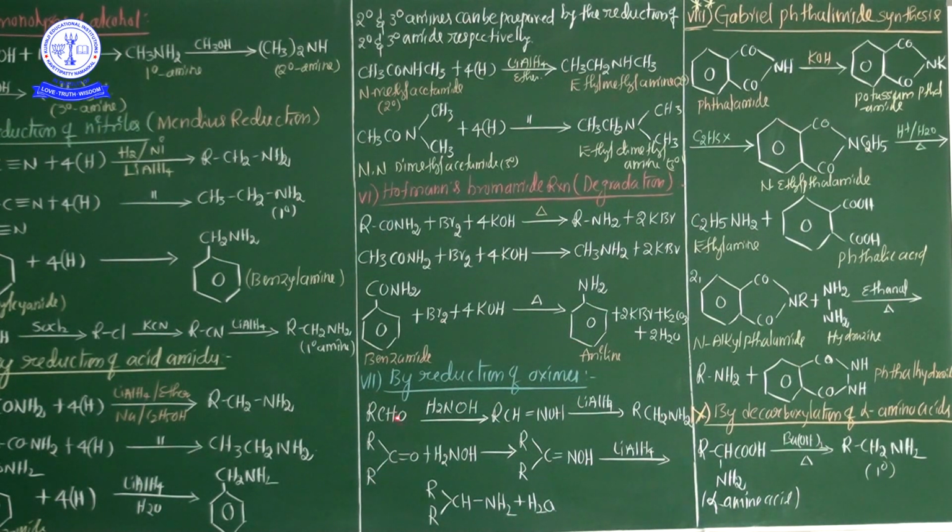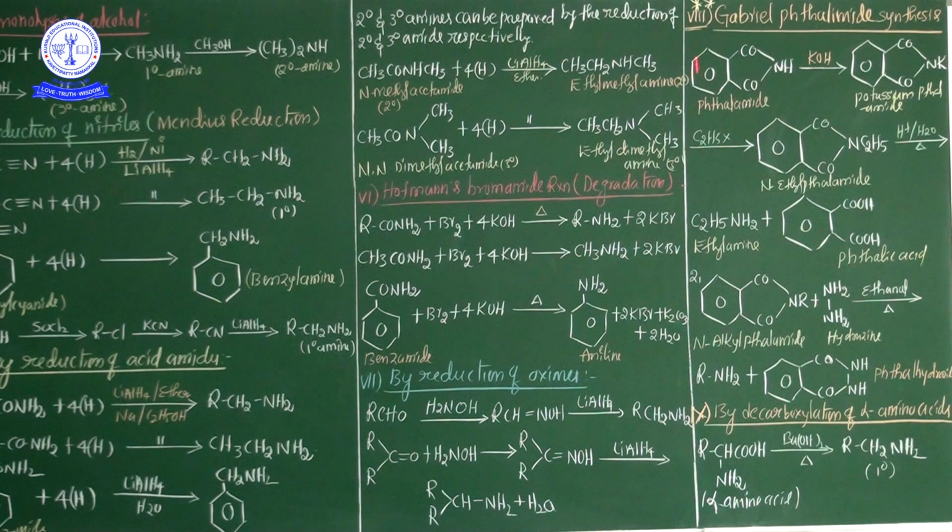Now one more carbonyl compound, that is a ketone. This ketone is again treated with oxime. Now what happened? Here ketoxime is formed. This ketoxime is again treated with lithium aluminum hydride. Finally 1 degree amines are liberated. These are the 7th preparation method, from oxime.